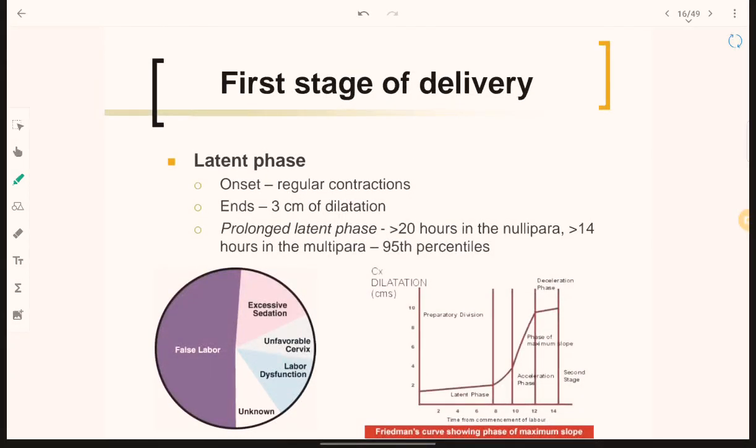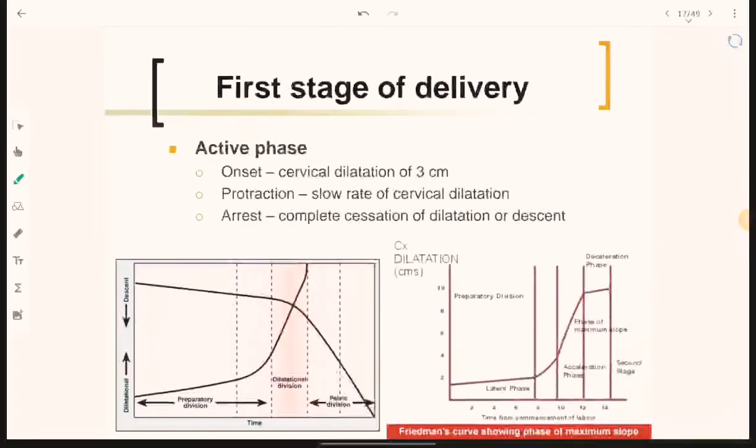Next is the latent phase. Onset is regular contraction up to 3 cm, as we discussed. The prolonged latent phase in nullipara women is greater than 20 hours, and greater than 14 hours in multipara. So this is the latent phase in the nullipara and the multipara distinctly.